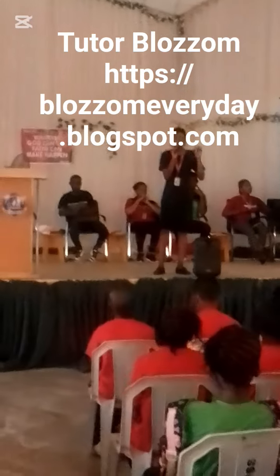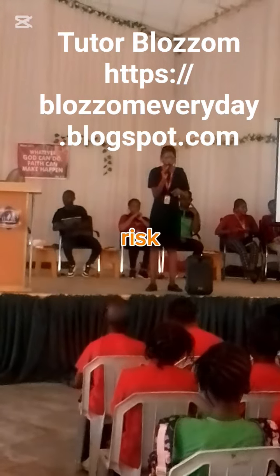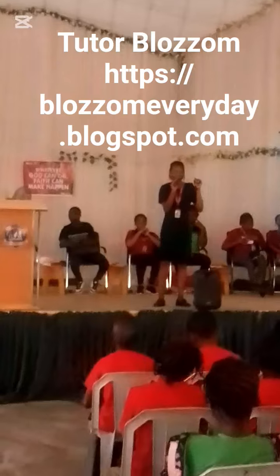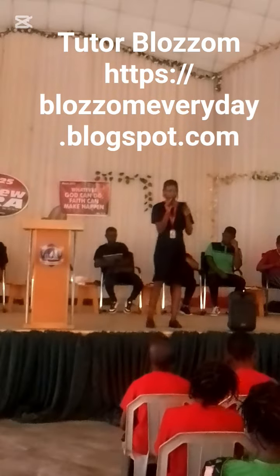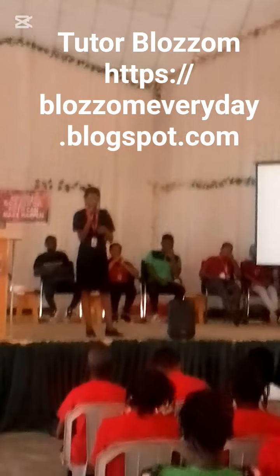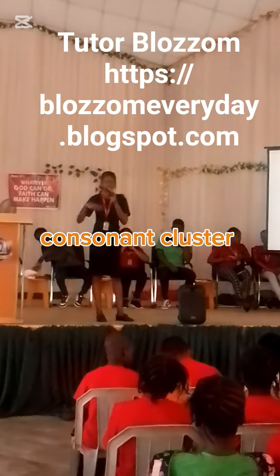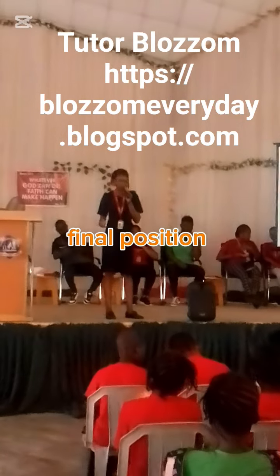Let's take another example. Risk. Say risk. Risk. The S and the K is an example of what? Consonant cluster. It's appearing where? At the final position. Did you get that?